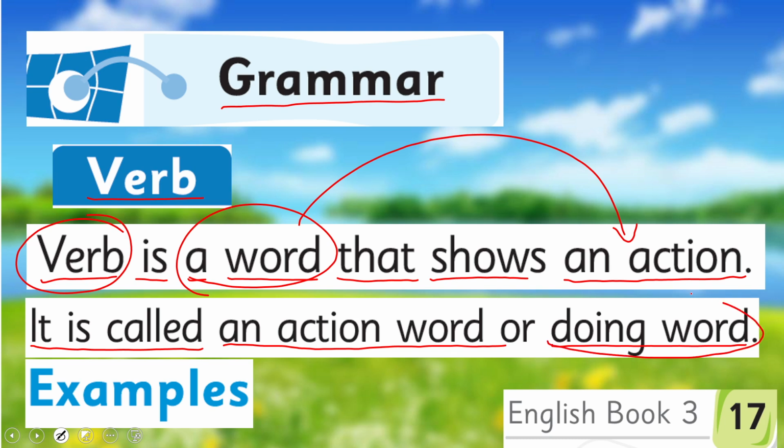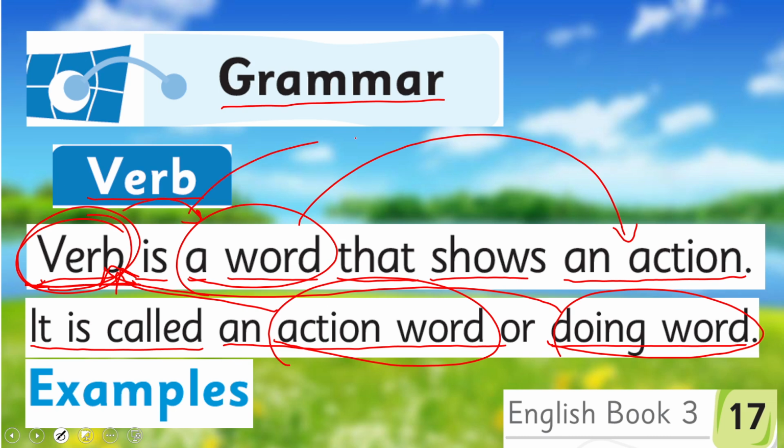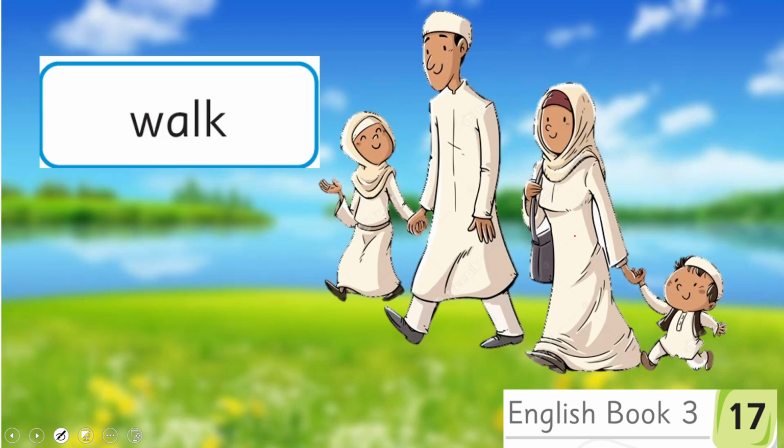So if I say doing word, it refers to verb. If I say action word, it refers to verb. These all are the names of verb. So how do we define verb? Verb is a word that shows an action. Right?